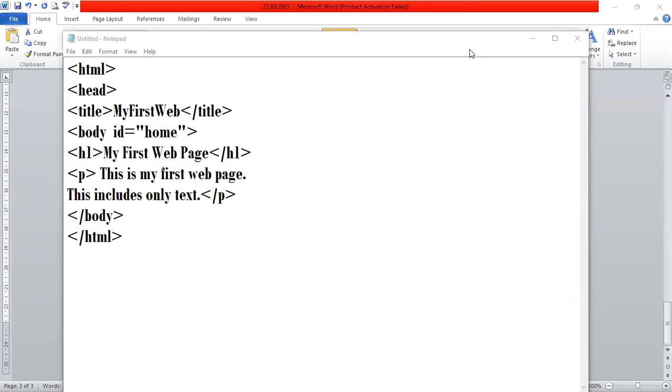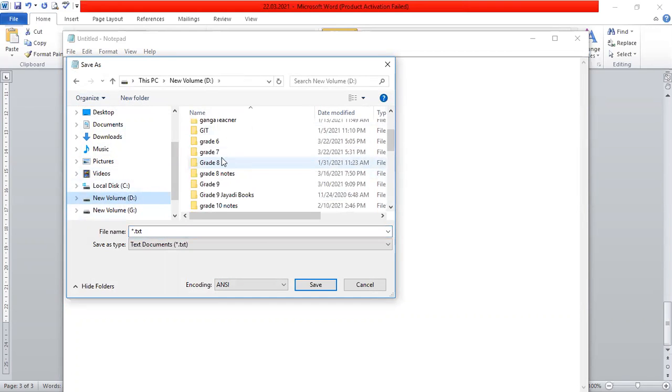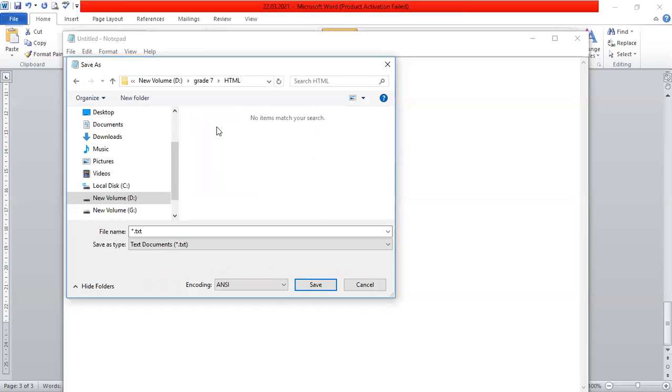Word file. Okay. Right. Good. DOCX. Very good. When we have saved this one, I'll show you. Now look here. File. Save as. Okay. So I'm using your folder grade 7, right? Grade 7. I'll take HTML.